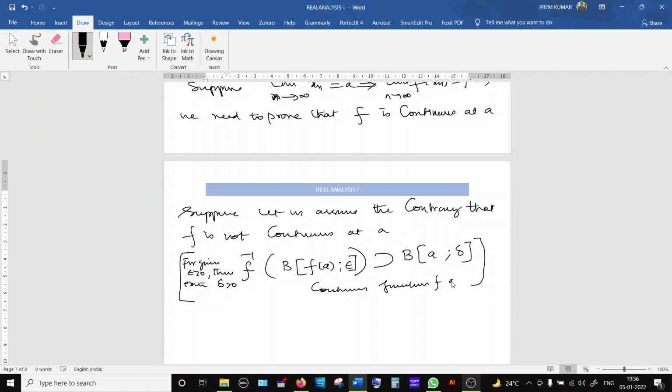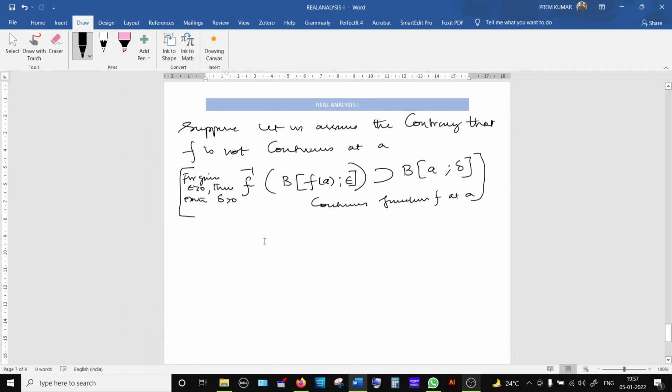Continuous function f at a. So for a given epsilon, there is a delta such that the inverse image of the open ball with center f of a and radius epsilon contains the open ball whose center is a and radius is delta. So I can find that kind of open ball, delta I can find it. So this is what it says.